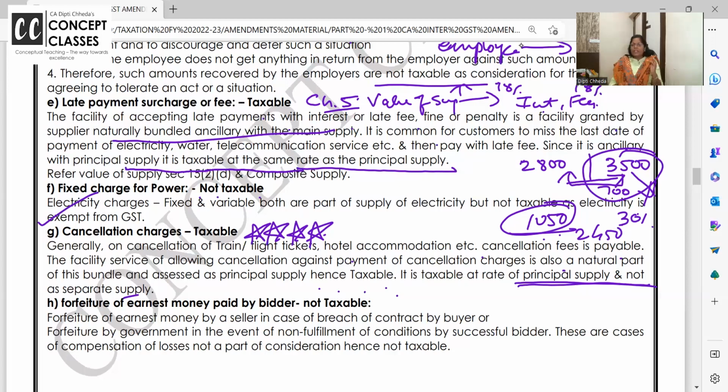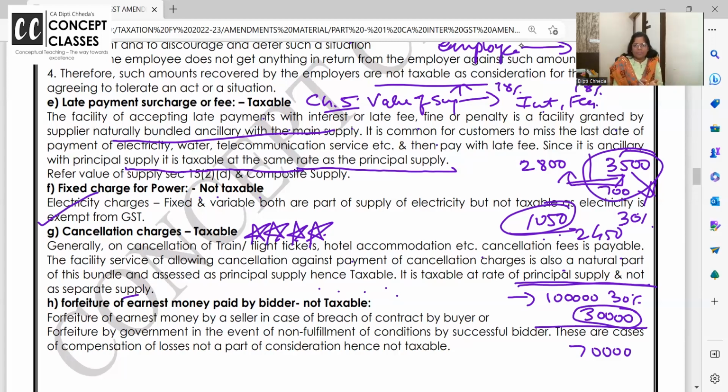Okay? So on cancellation charges, see, this is very common. Function hall book karte hain 1 lakh mein. And then if you cancel, we lose other customers also. So 30%, 30,000 is retained. You cannot say that the money retained by the function hall is for no service, so 30,000 pe GST nahi lagna chahiye because there is no supply of service.